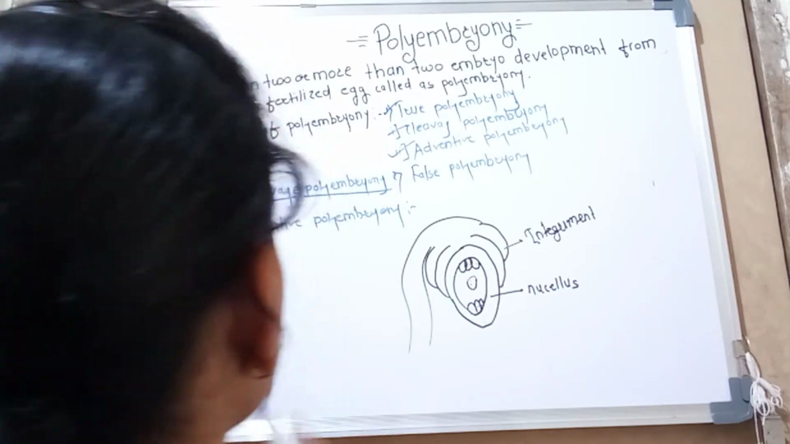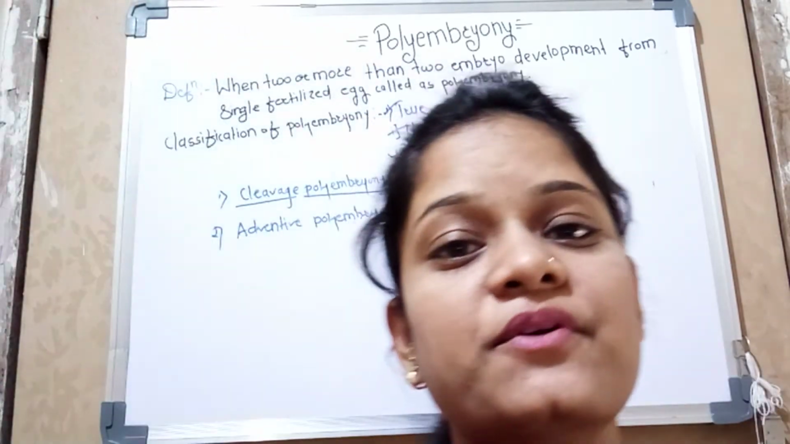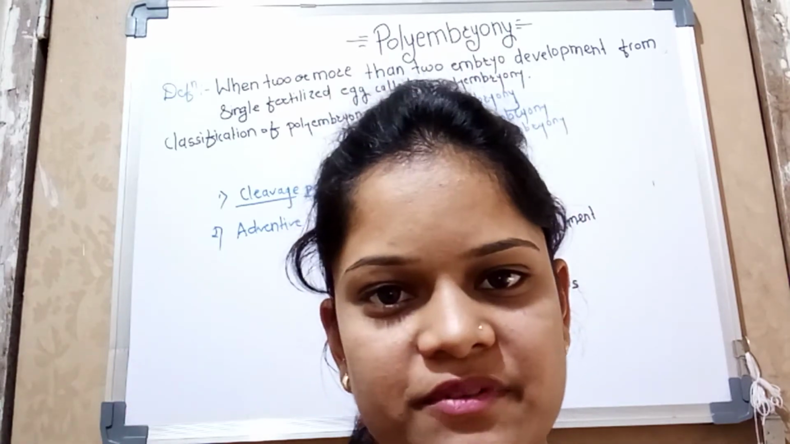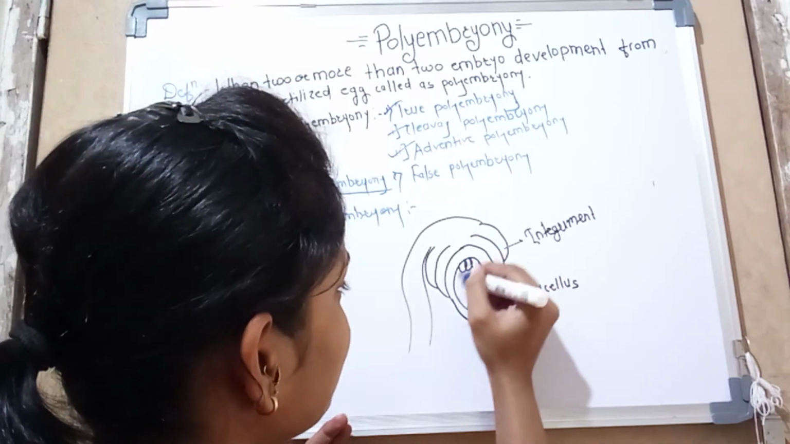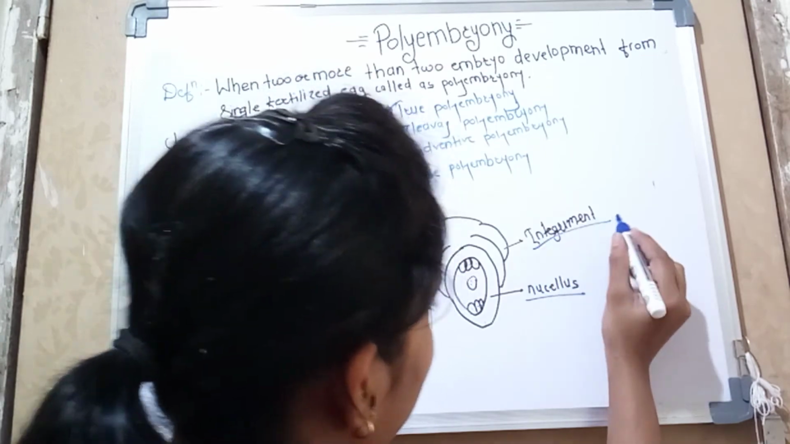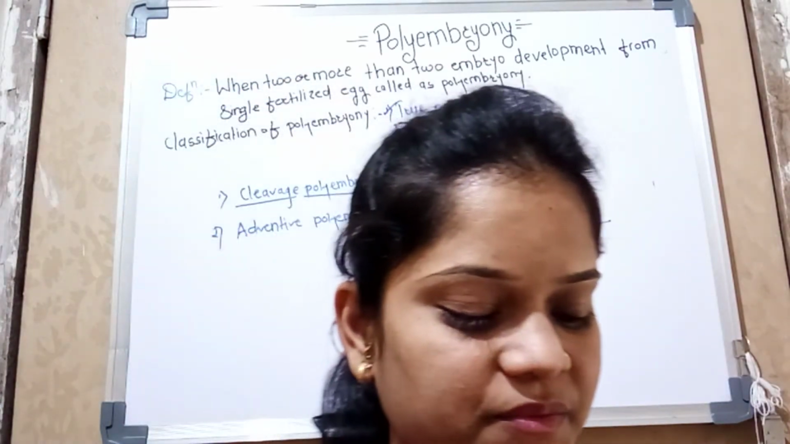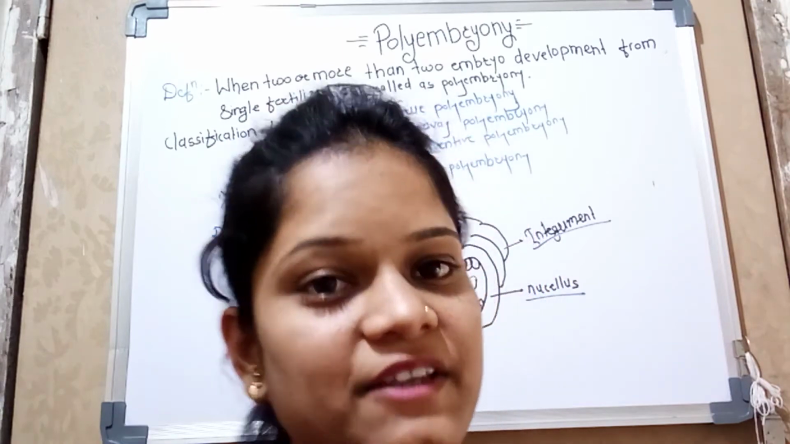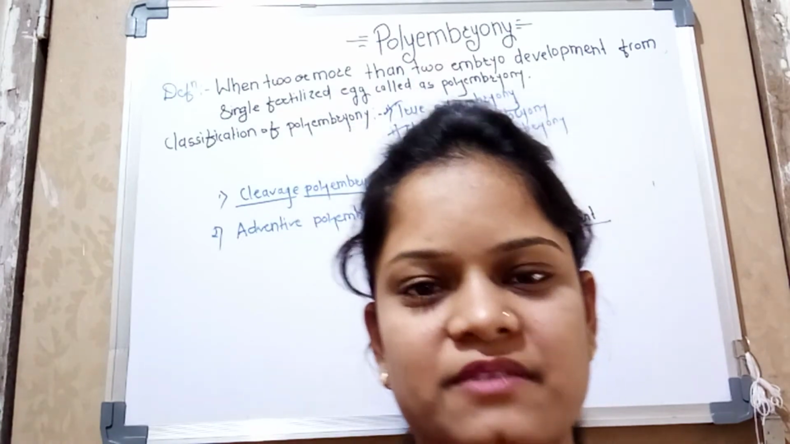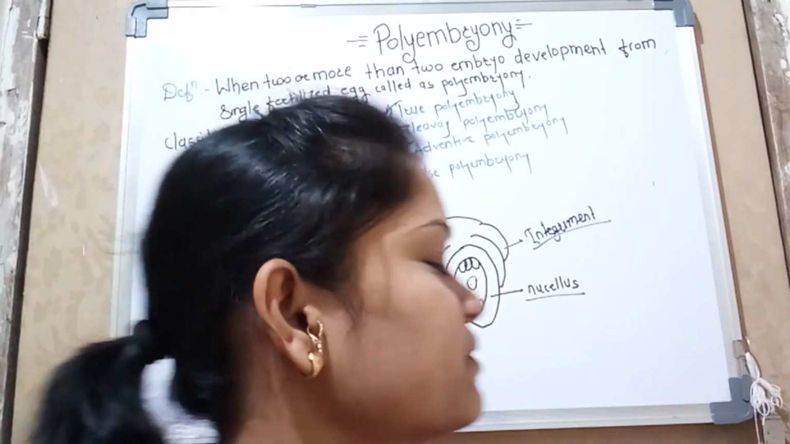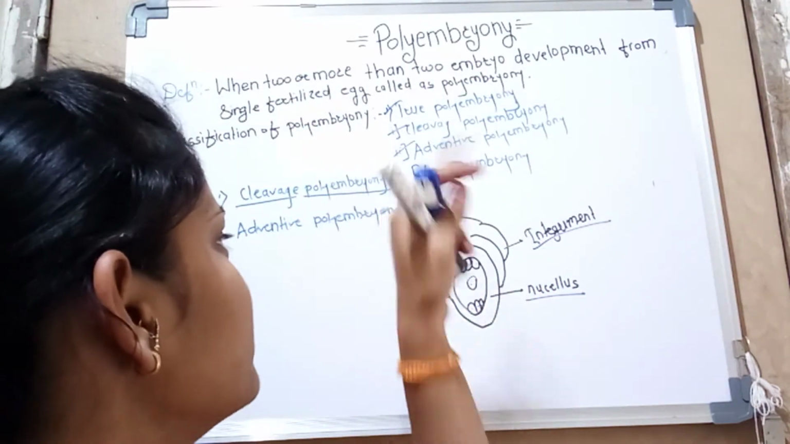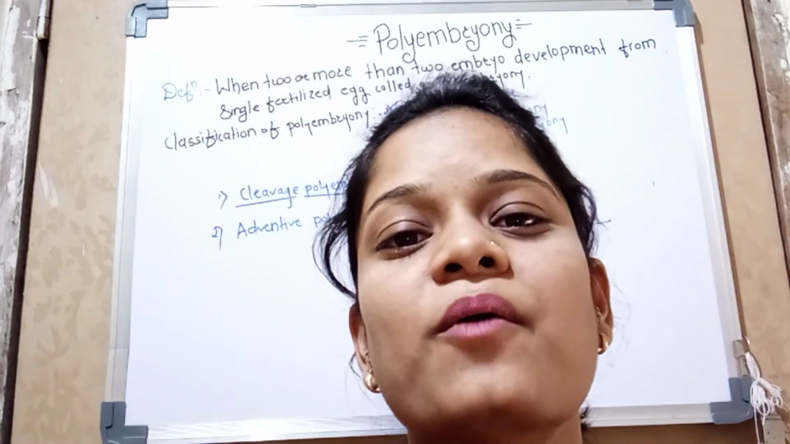So in adventitious polyembryony, the embryos form from those tissues lying outside the embryo sac. This is the embryo sac and these tissues are lying outside it, meaning nucellus cells and integument cells are responsible for the formation of polyembryony. That is called adventitious polyembryony. It is not a common process; adventitious polyembryonies are formed rarely, but the majority of polyembryonies are formed by cleavage polyembryony or by cells of the embryo sac.